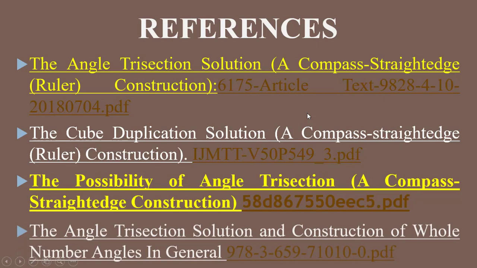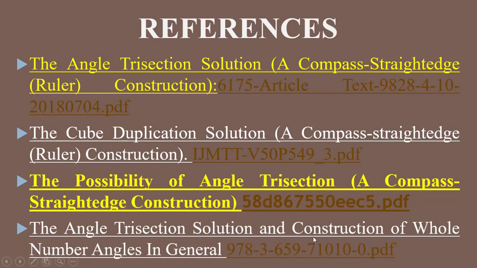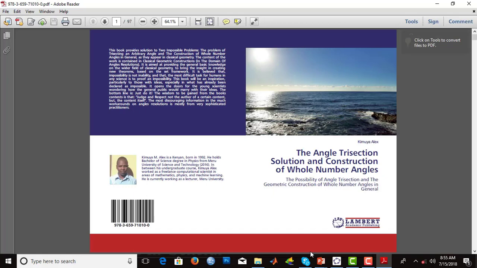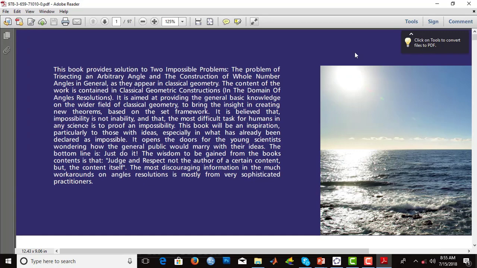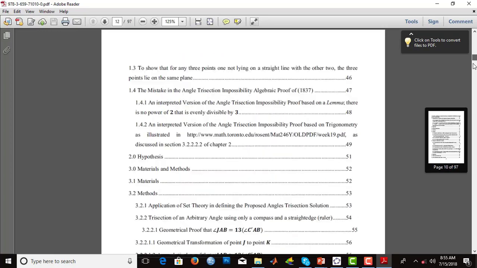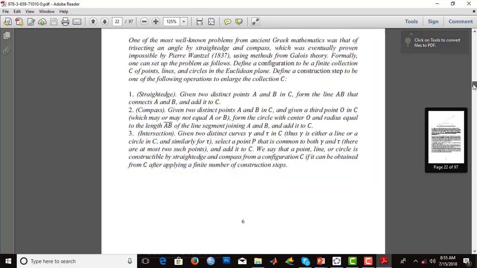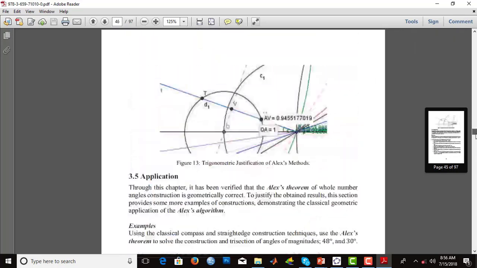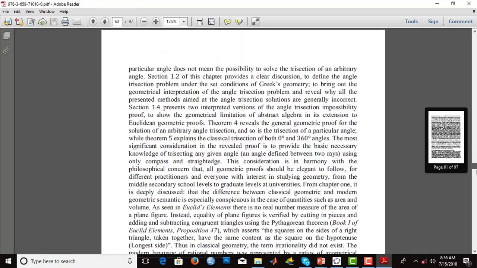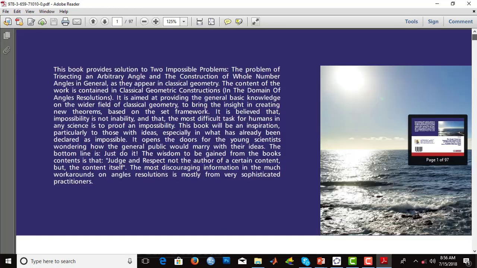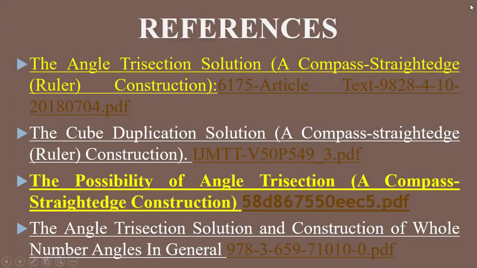And lastly, we have this book called The Angle Trisection Solution and Construction of Whole Number Angles in General, published by Lambert Academic Publishing. This is a picture of me in the book. This item makes corrections to the misconceptions and mistakes I've just pointed out in the previous items I've displayed. You can purchase this from the many online bookstores on the internet. It's such a nice book.